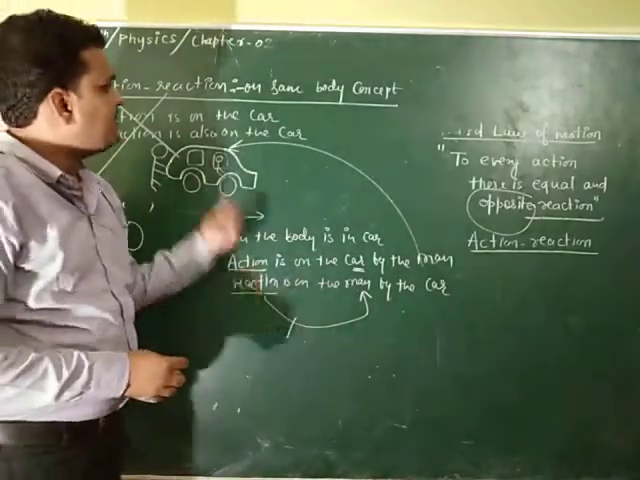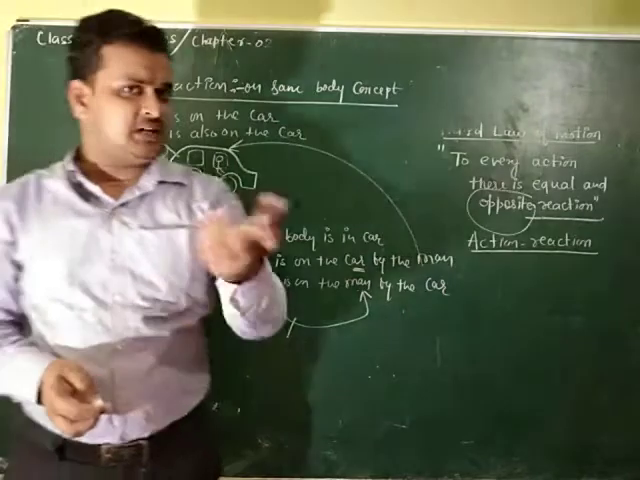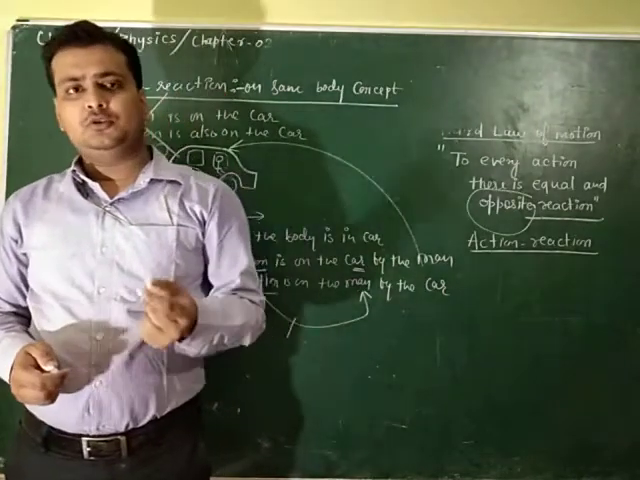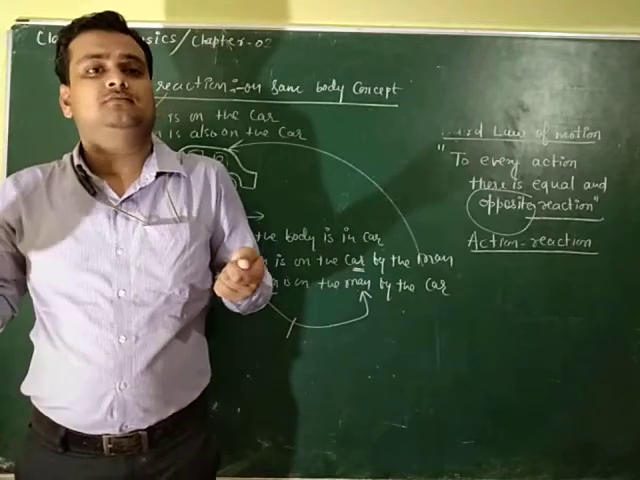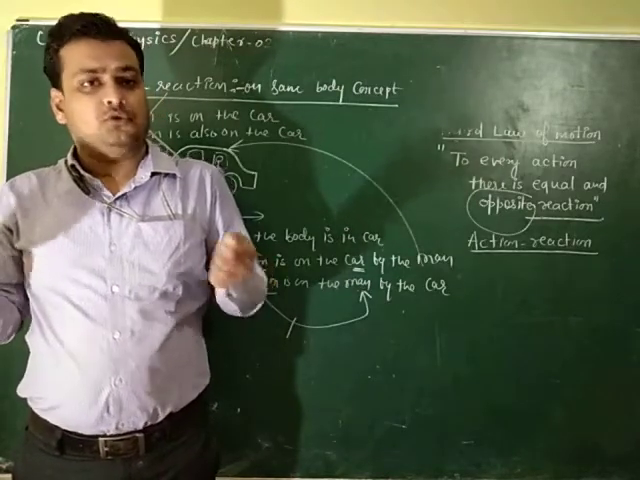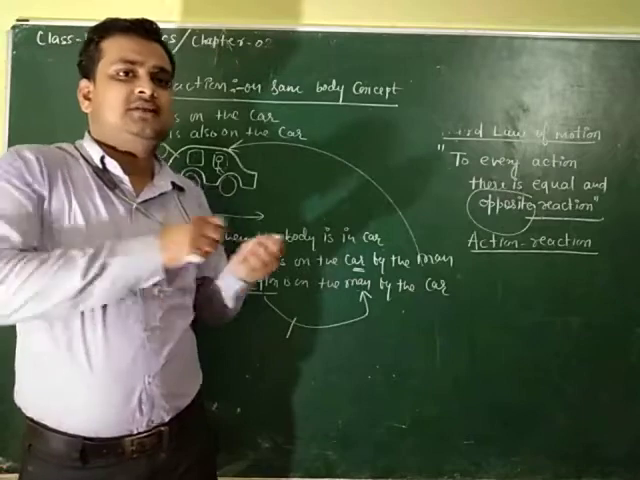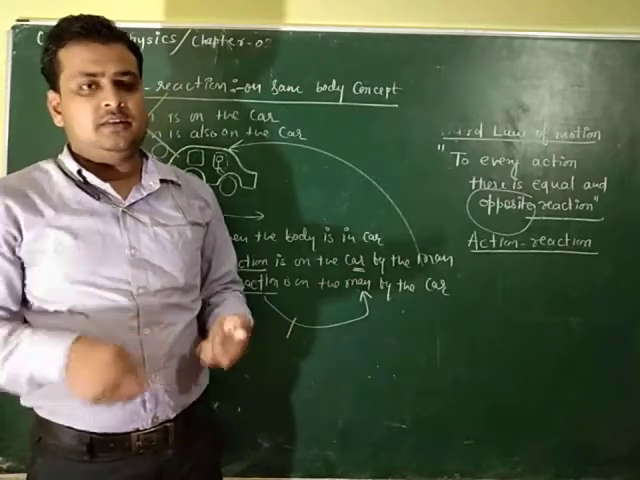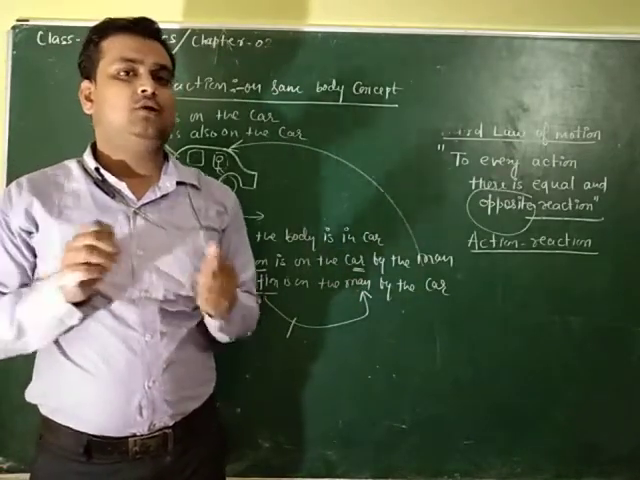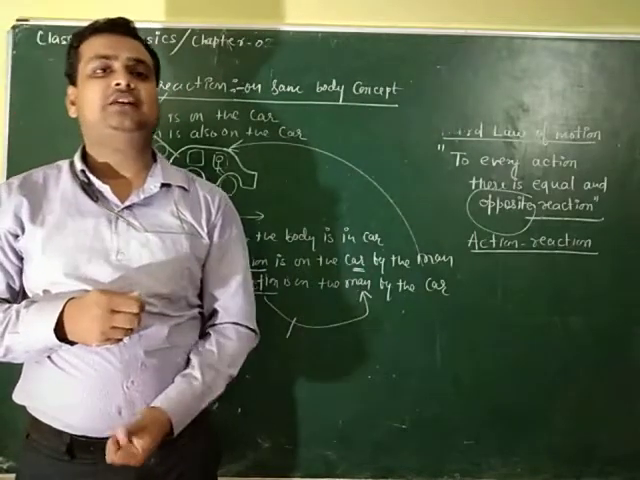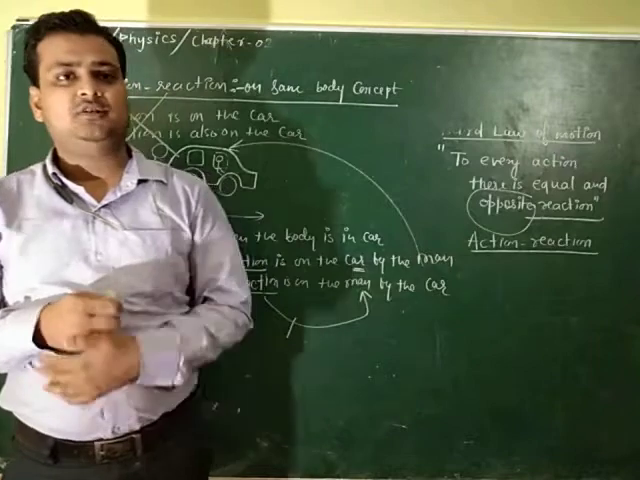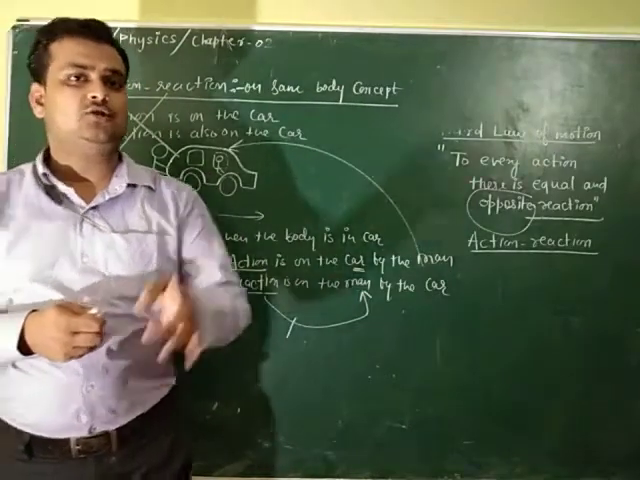And other examples you have, just take a chair, and with your feet not touching the ground, try to lift the chair. Your feet or your legs should not touch the ground, then try to lift the chair. You are not able to lift the chair because action is on the chair and reaction is on you, and you are a part of the chair. That is why action and reaction are on the same body.